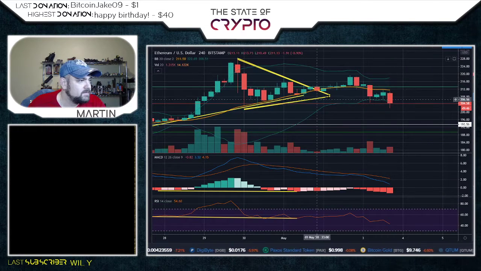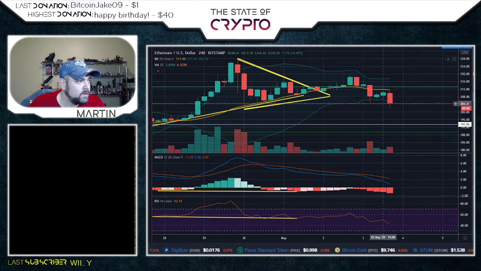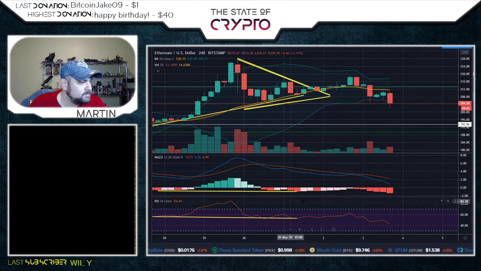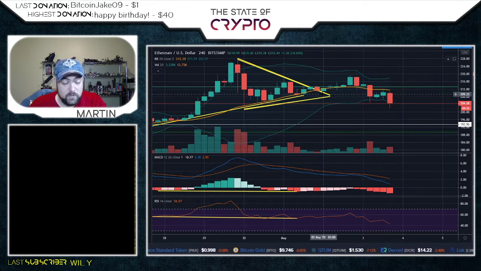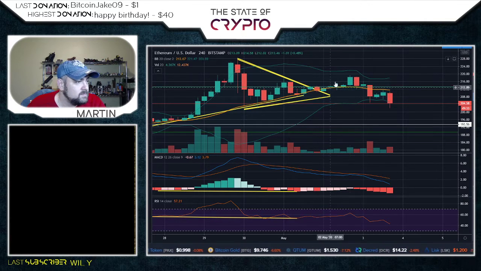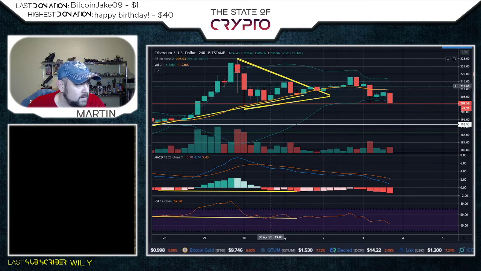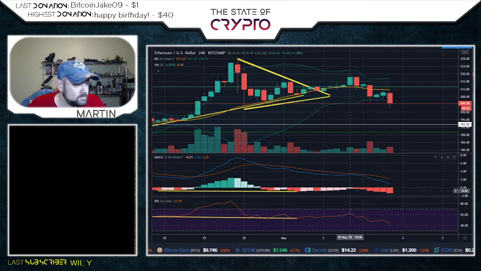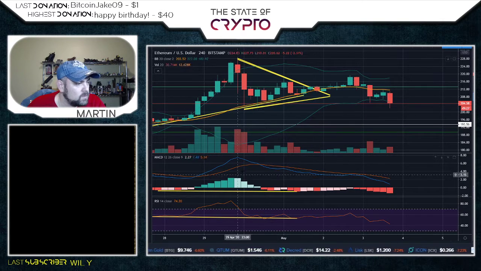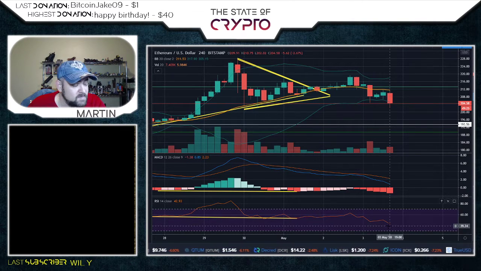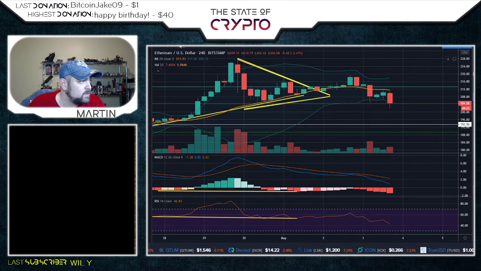The 4 hour, we were expecting for this to break, sort of. Remember how we were talking about this potential triangle that we had, and yeah, we kind of broke to the upside, right? Slightly. Same stuff that happened with Bitcoin, just not really breaking strong to the upside. Moving slightly to the upside. So again, high, lower high, not even positive momentum, low, lower low, more negative momentum, lower on the RSI, just makes sense. Neutral at 42.83. Let's go to the 1 hour.